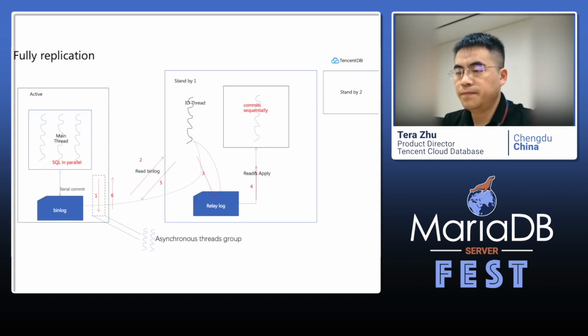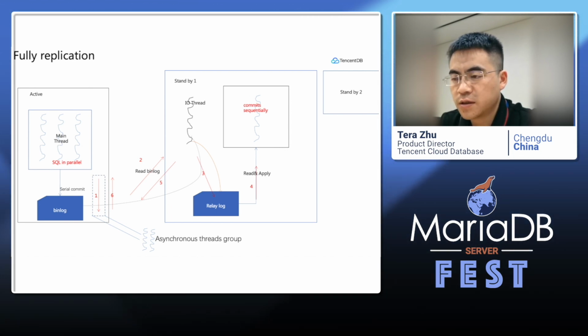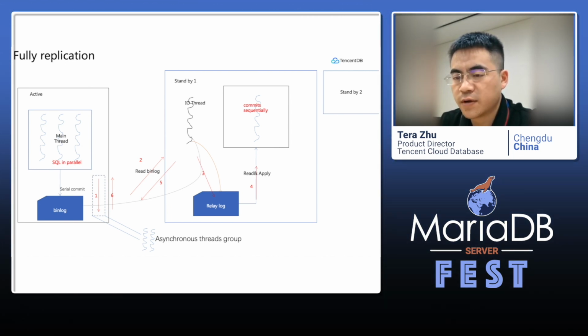Okay, the full replication. We will talk about this. Financial users like full replication because they want the data on the standby and the active node to be the same, so they can read from the standby or from the active node. Maybe that will affect the performance, but they can accept it.